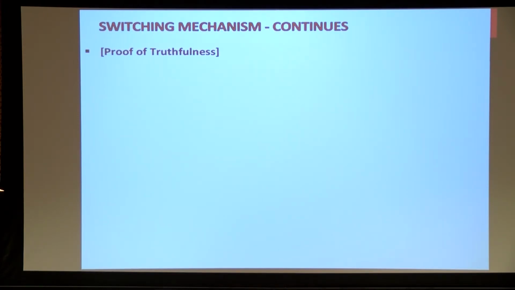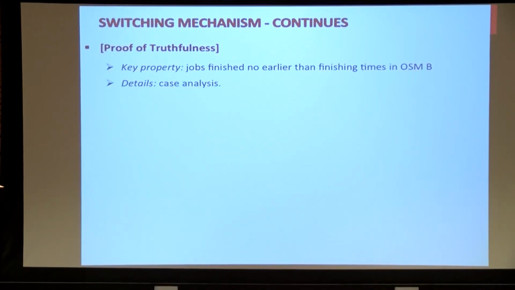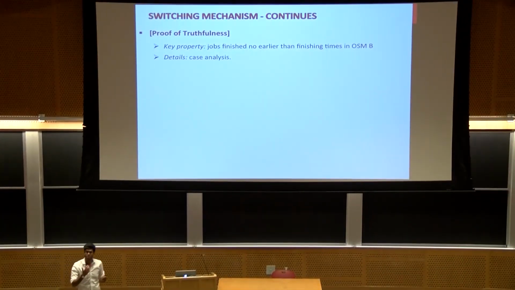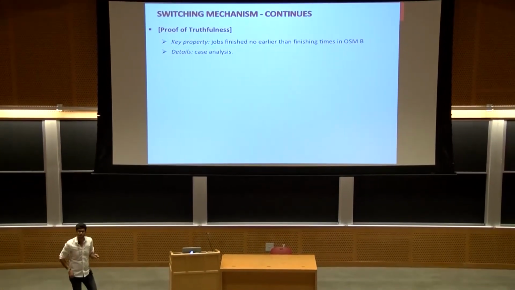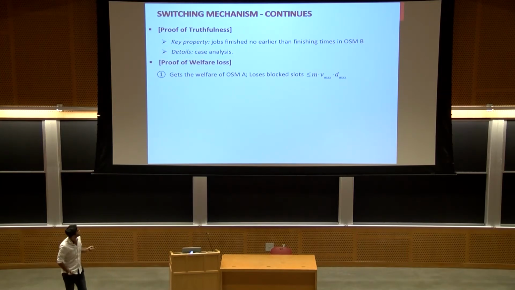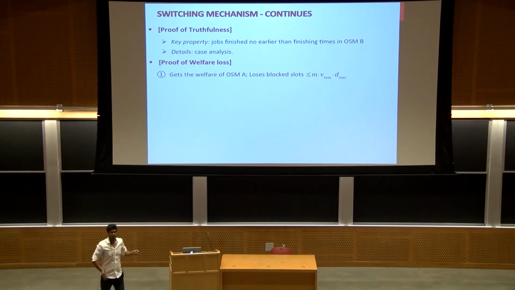Now here are my claims. This is going to remain truthful. I'm not going to show you the details of the proof, but the key property that the previous construction satisfied was the fact that none of the jobs was finished at an earlier time than their finishing time in the schedule of B. But let me show you why the welfare loss is bounded. In fact, if you think about the previous construction, the welfare loss is basically due to the jobs of B that you drop. You hold to all the promises of A, but then you block all the times between 0 and D max. And the welfare loss in this interval is going to be upper bounded by M, V max, D max.